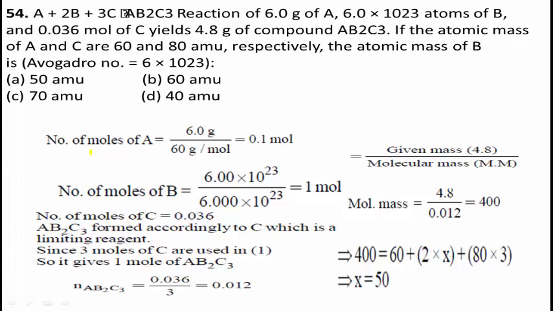If you calculate this, finally we get X equal to 50. Therefore, the correct answer for this question is option A, X equal to 50. 50 AMU is the right answer.